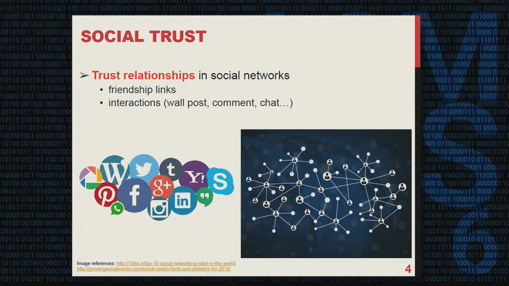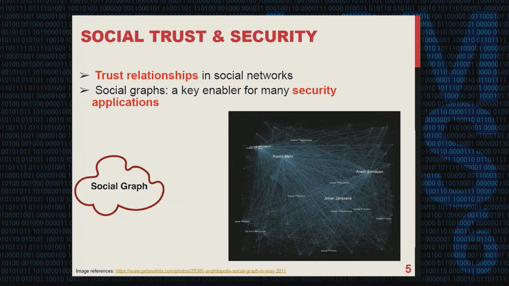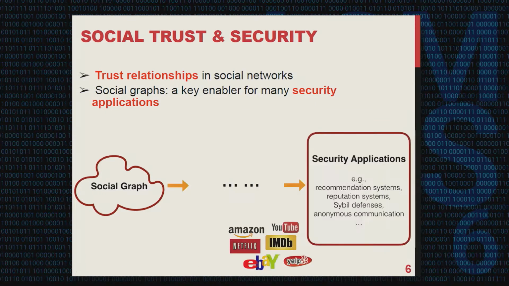Nowadays, online social networks such as Facebook or Twitter are driving new forms of social interactions. Users of social media friend each other, follow others' tweets, leave comments, and post updates. In this way, social trust relationships are established. This kind of trust relationship can be represented by social graphs and has been widely leveraged by a range of security applications, such as recommendation systems, reputation systems, and also Sybil defense mechanisms.